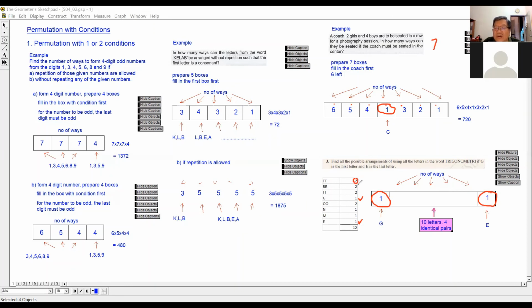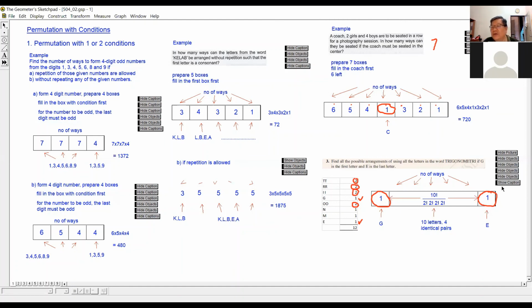2 factorial. Then this one also another 2 factorial. This one also another 2 factorial. Here also another 2 factorial. So in the center here, I use 10 factorial, divide by 2 factorial, 2 factorial, 2 factorial, 2 factorial. Each 2 factorial represents a pair of identical objects. Since there are 4 pairs of identical objects, I have 4 of 2 factorial.